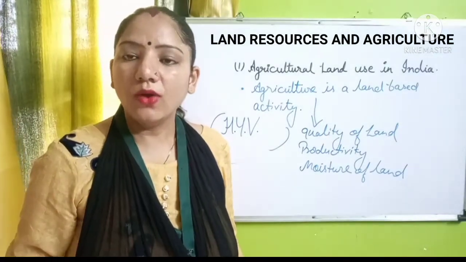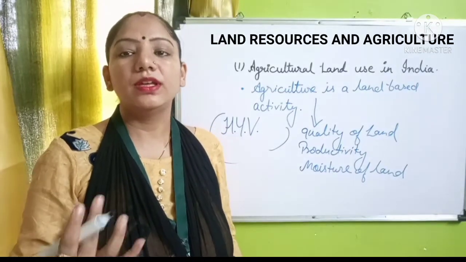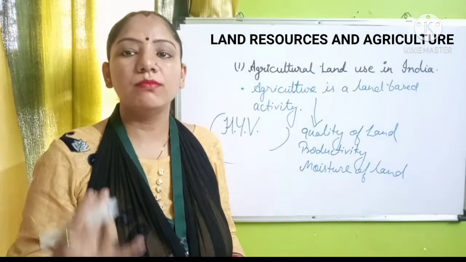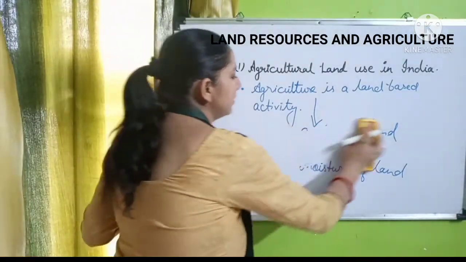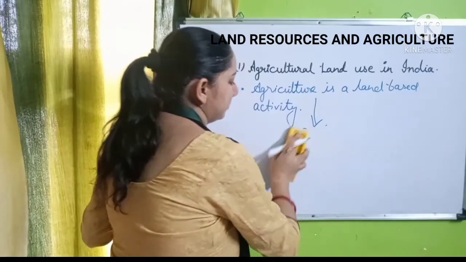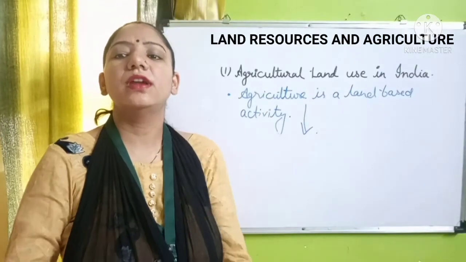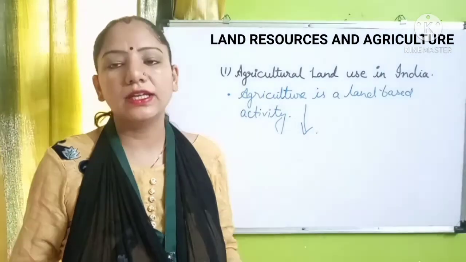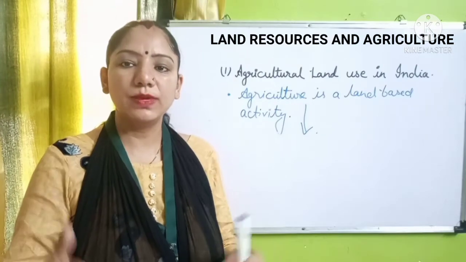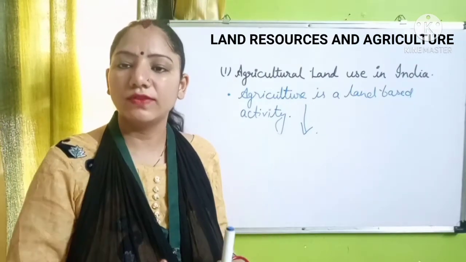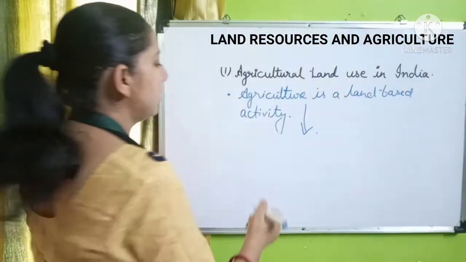How can we measure the intensity of any crop? It can be measured by a formula. Cropping intensity means the increasing amount of agriculture day by day. According to the need of human beings, the amount of harvested crop is increased, and that is known as the cropping intensity.